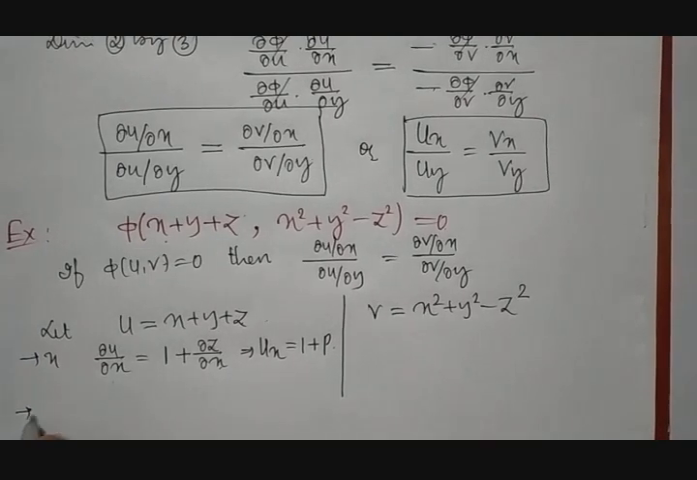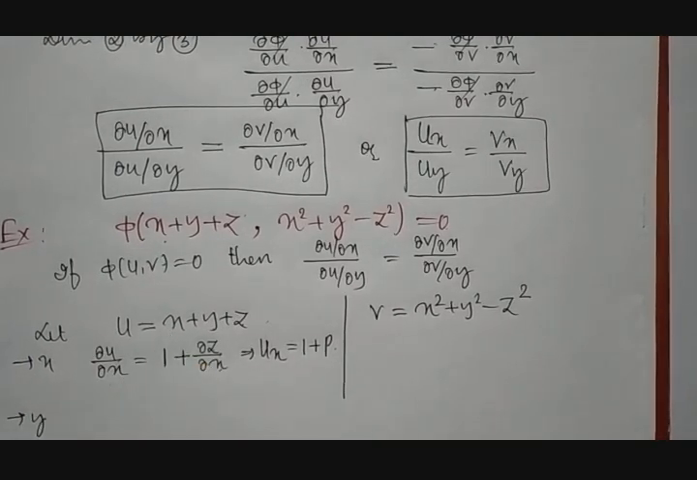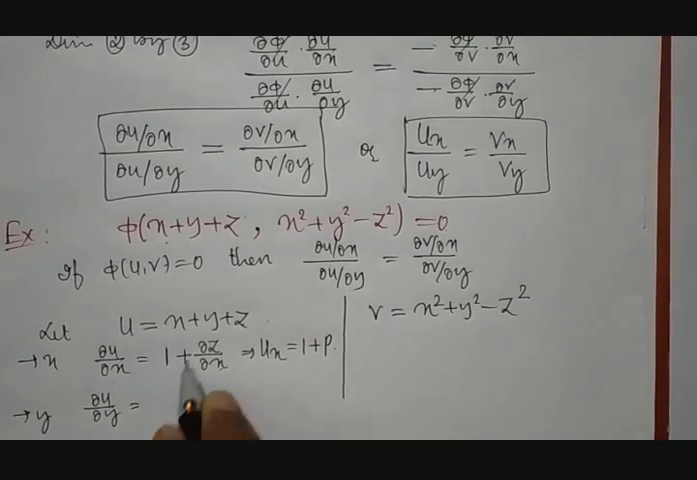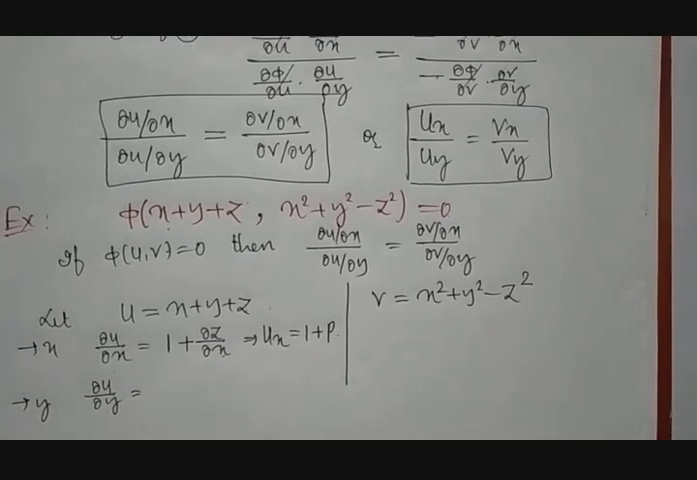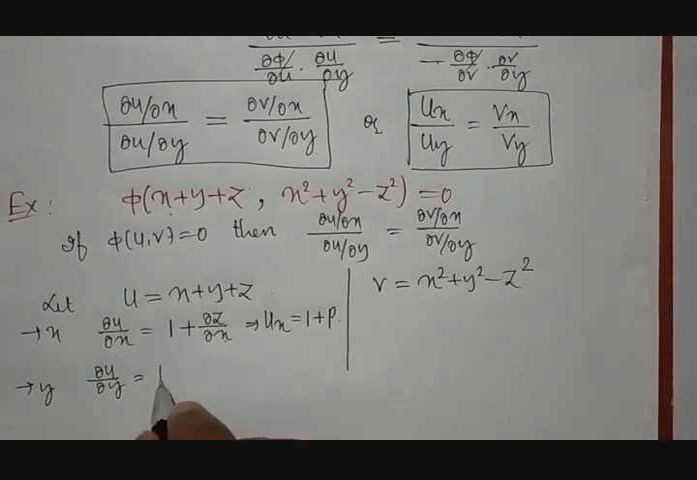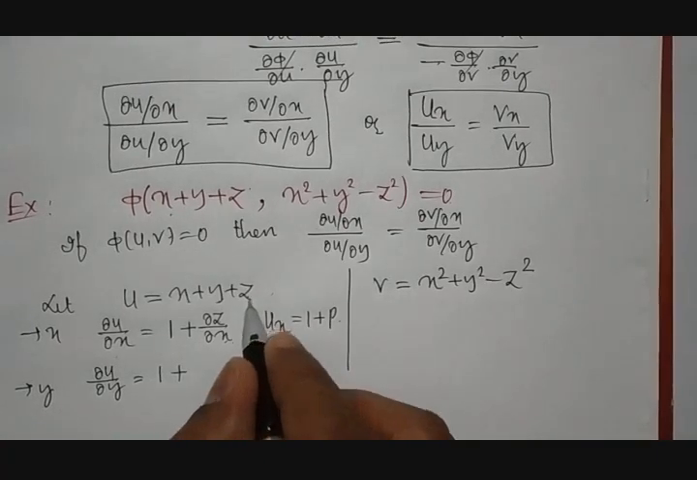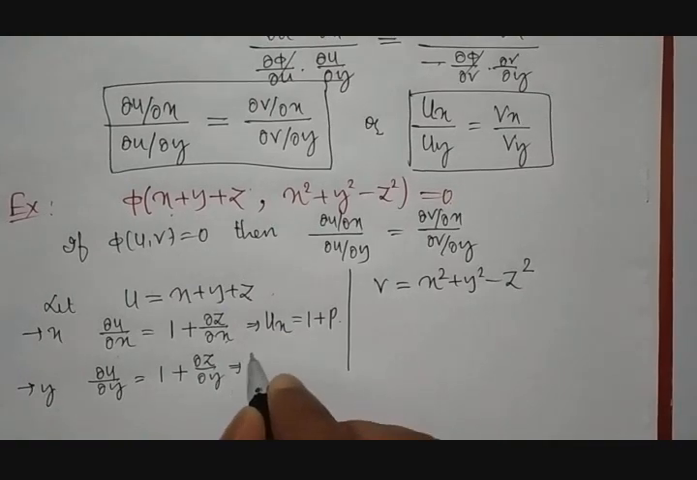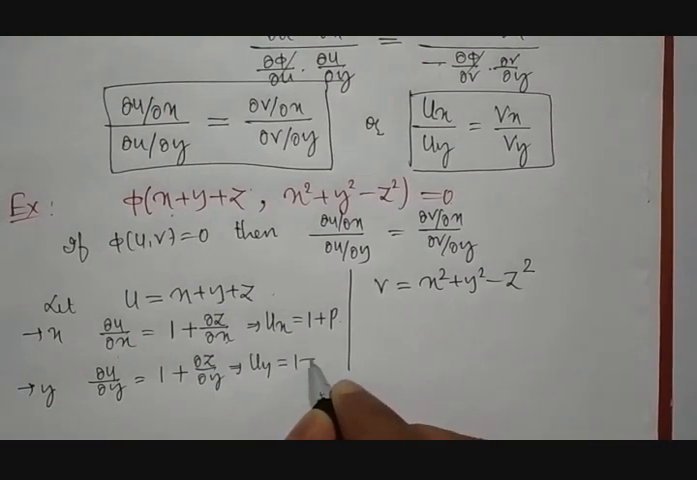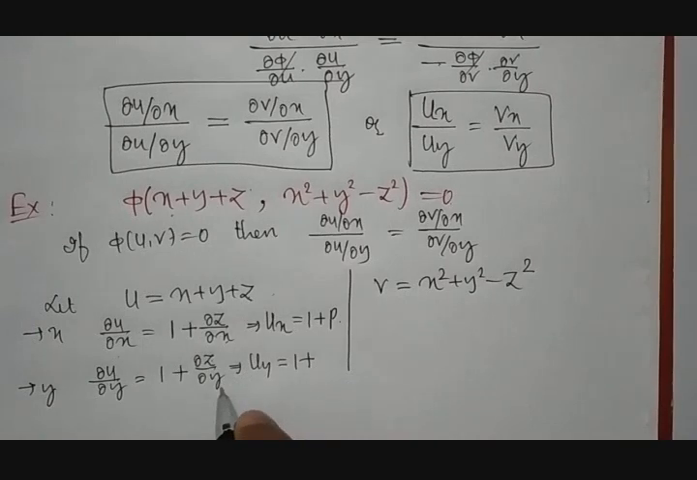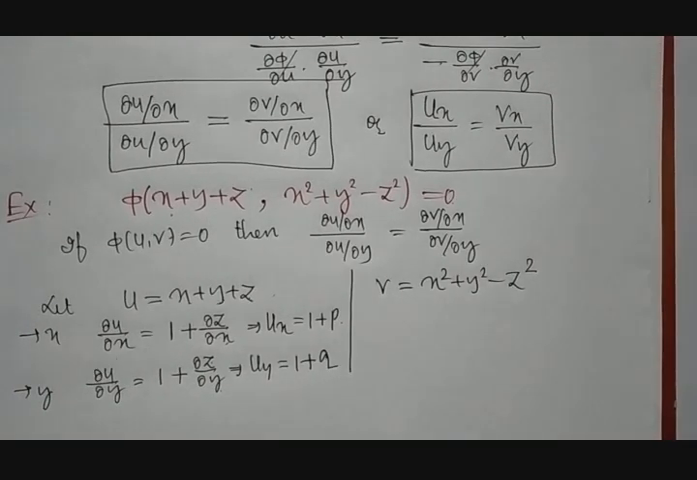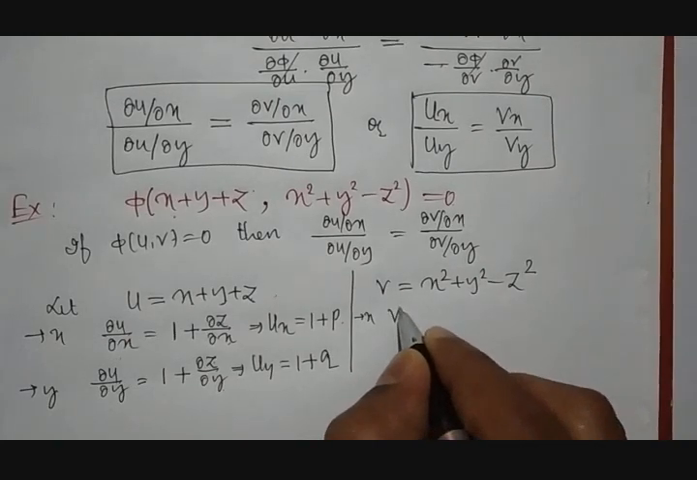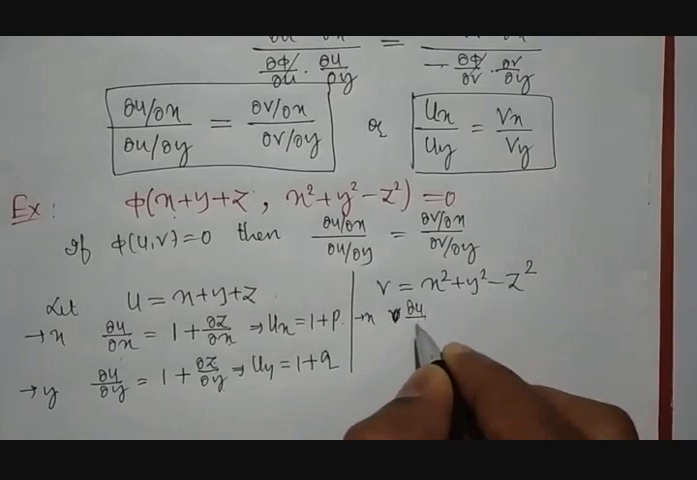Similarly, if we differentiate u with respect to y, then we will be getting dou u by dou y is equal to differentiation of x will be 0 and the differentiation of y with respect to y will be 1 plus differentiation of z with respect to y will be dou z by dou y. So this can be taken as uy is equal to 1 plus the notation for dou z by dou y will be q.